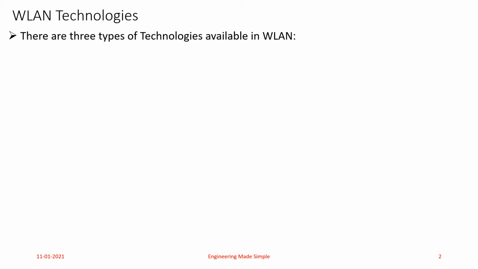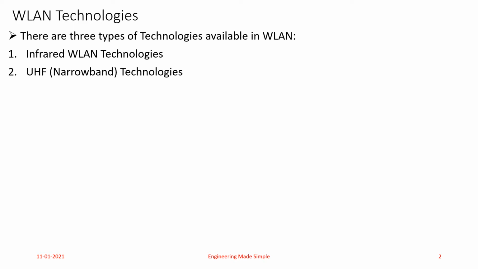There are three wireless local area network technologies available. That's what is written over here. There are three types of technologies available in WLAN, that is wireless LAN. First one is infrared WLAN technologies. Second one is UHF narrowband technologies, and third one is spread spectrum implementation of WLAN. We will understand these three topics in detail in this video, so stay tuned.